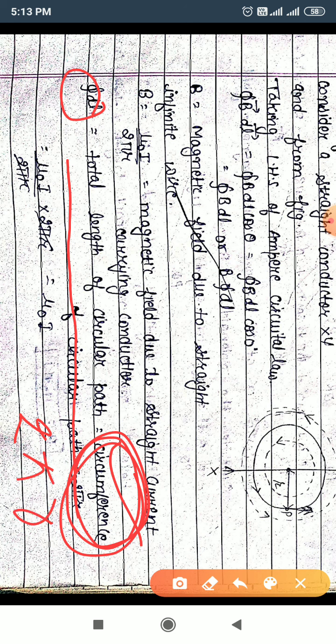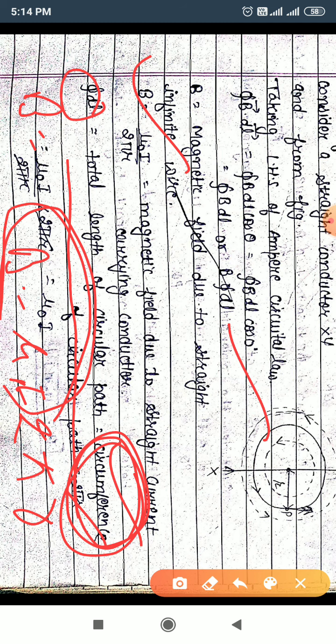That means putting these values in this result, the magnetic field B is equal to mu naught I upon 2 pi r, and the integral of dl represents 2 pi r. Cancelling 2 pi r with 2 pi r, the final result is the integral of B dl equal to mu naught I. That is the proof of Ampere's circuital law.